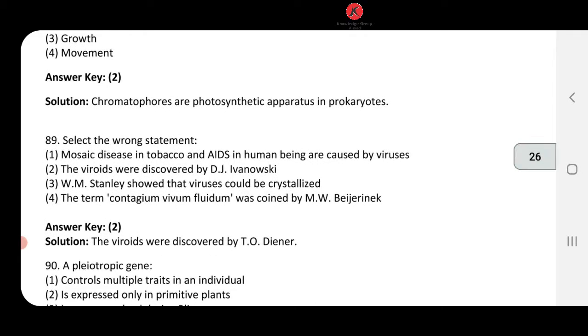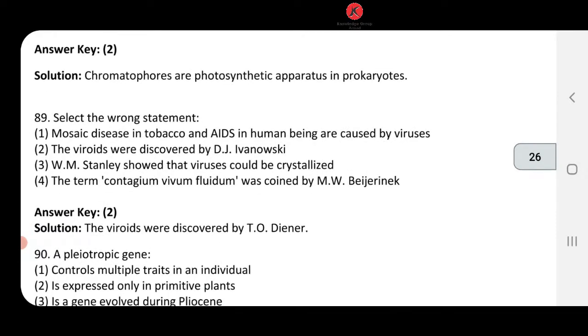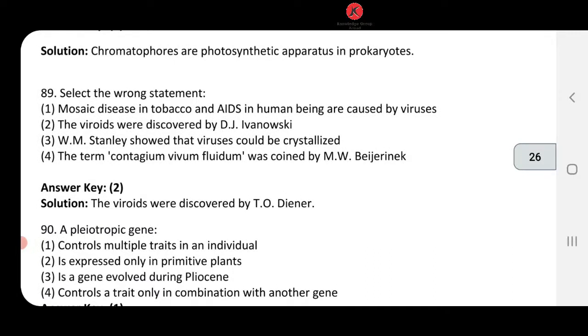Let's look at question number 89. Select the wrong statement. Mosaic disease in tobacco and AIDS in human beings are caused by viruses. Yes, it is true. Tobacco mosaic virus, we know this thing.